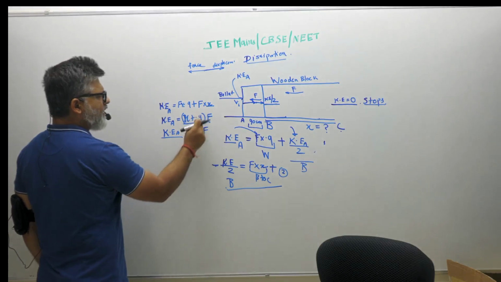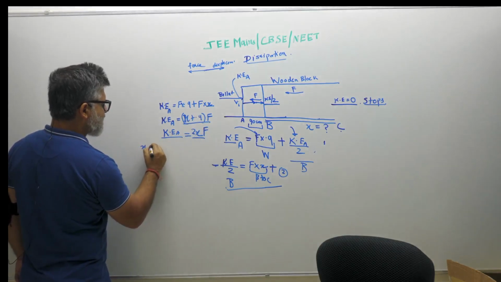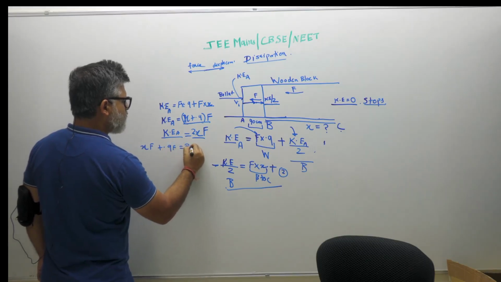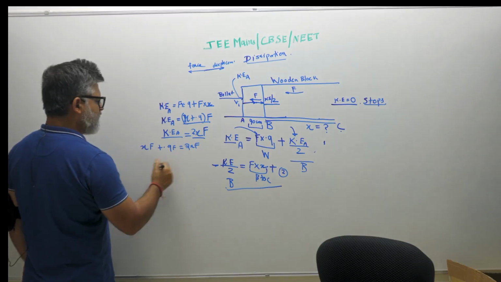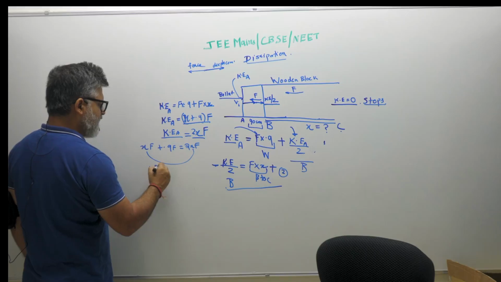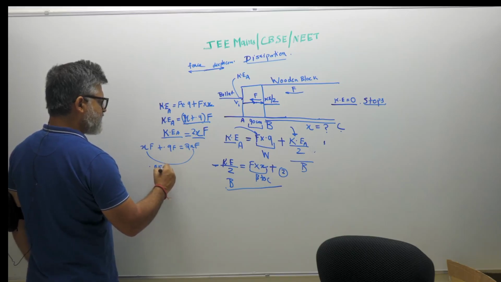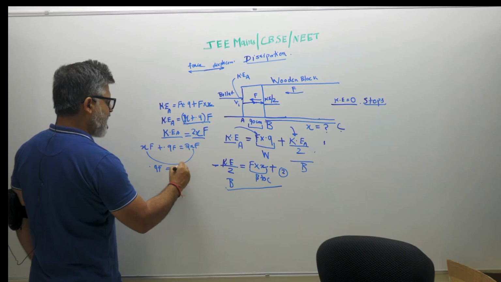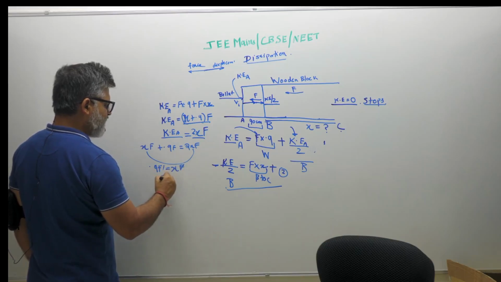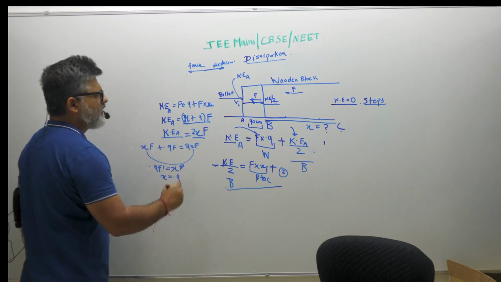I will equate these two now. So I will get xF plus 0.9 F is equal to 2xF. So I get this on the other side and I get 0.9 F is equal to xF, and F goes off, and you're left with x is equal to 0.9.